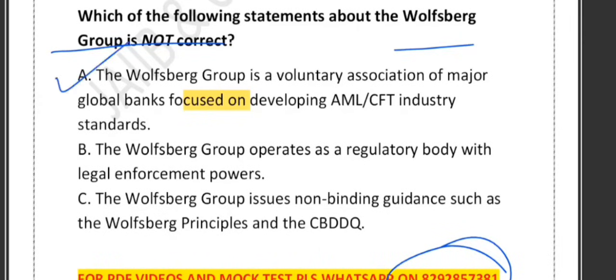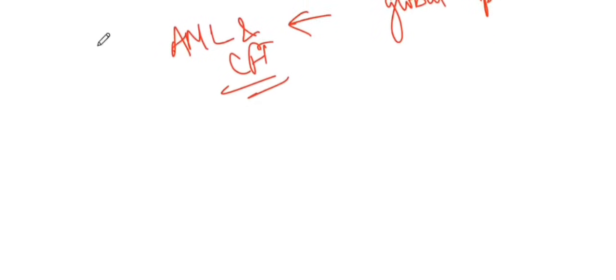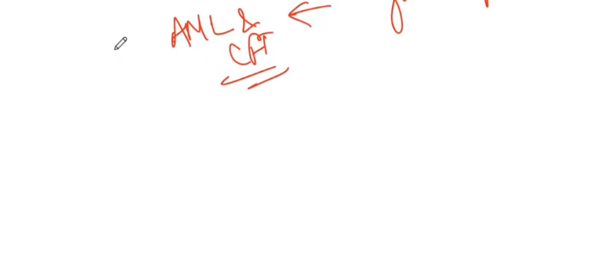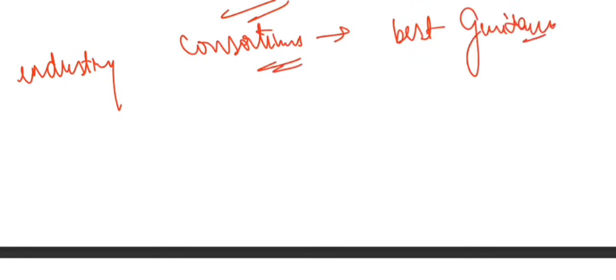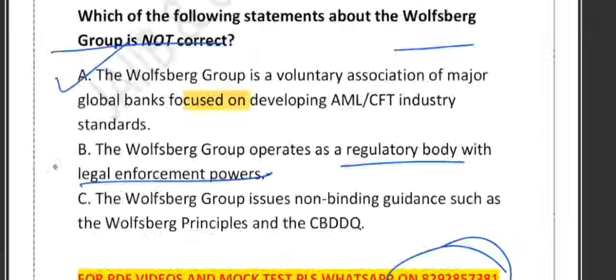What about option B? It says they operate as a regulatory body with legal enforcement power. No, this is wrong. The Wolfsberg Group is not a regulator. It cannot issue law, it cannot fine banks, it cannot enforce penalties, and it cannot force compliance. It is simply an industry consortium that provides best practice guidance, not legal rules. So option B is the answer, because the question is asking for the not correct one.